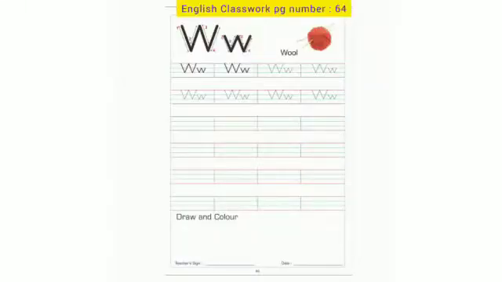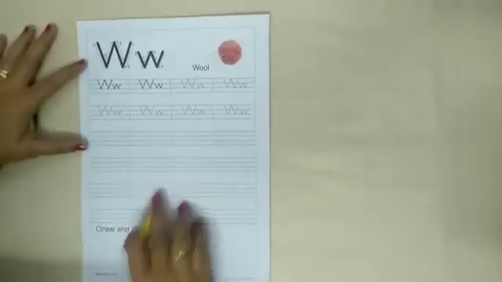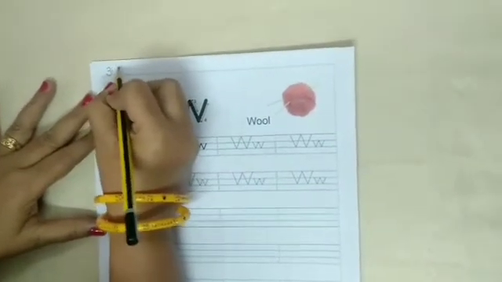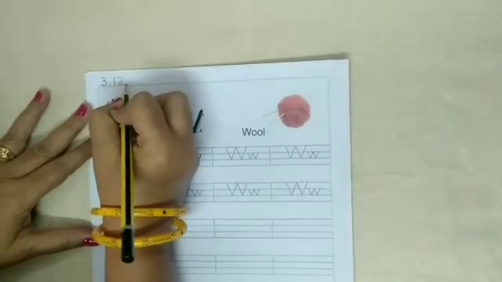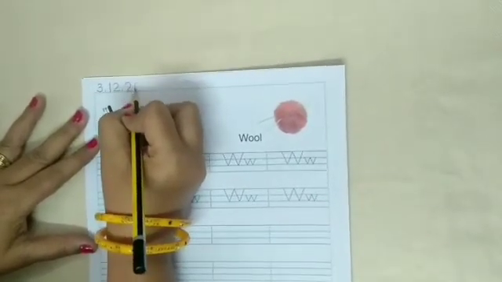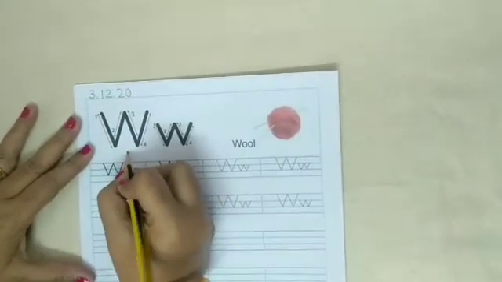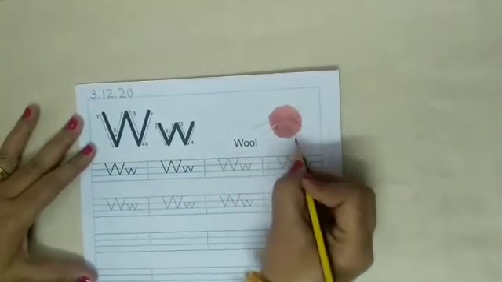Children, now we will write alphabet W in our workbook page number 64. This is our workbook page number 64. Write down today's date over here. Today's date is 3.12.20, 3rd December 2020. Capital W, small w. W for wool.